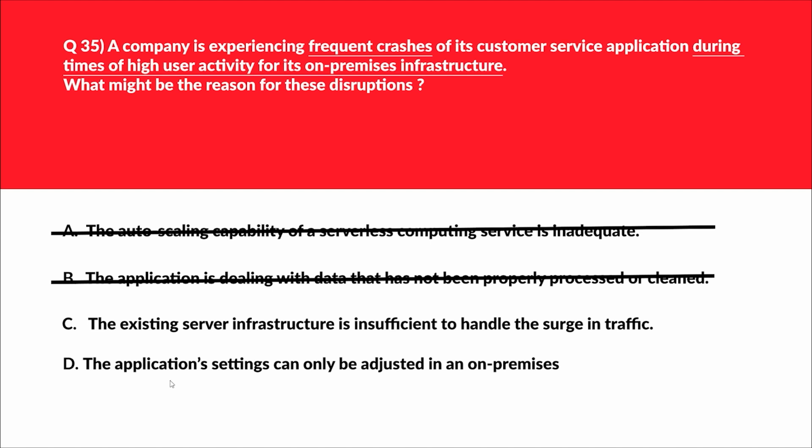Let's look at option D. D says the application's settings can only be adjusted in an on-premises environment. Application setting has nothing to do with failures during peak times, so we will reject this. We are left with only one option, option C, and it is the correct answer. So please don't go away. Let's meet in the next part of the series, which is going to be more interesting.